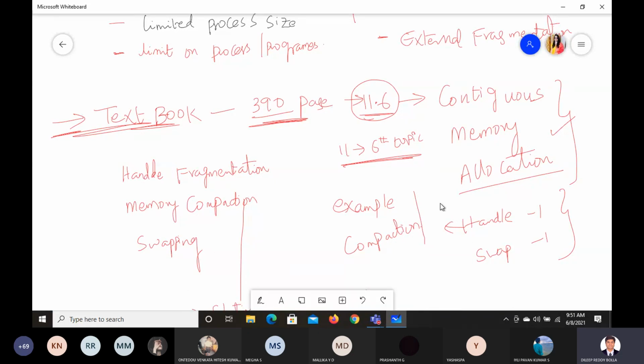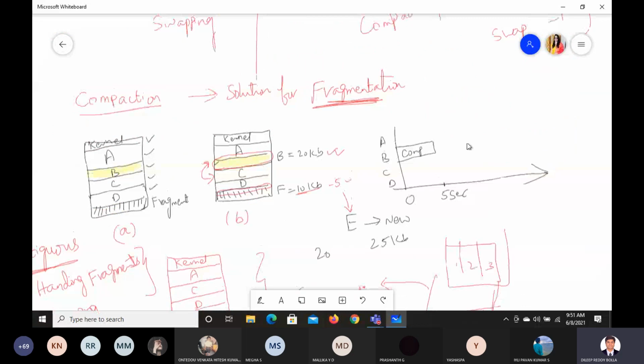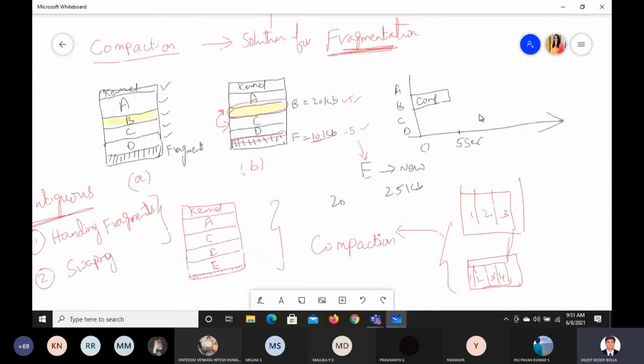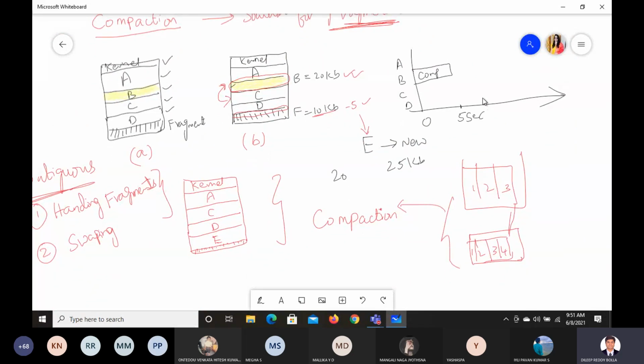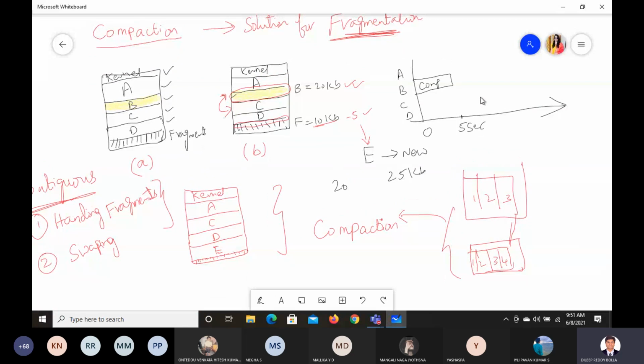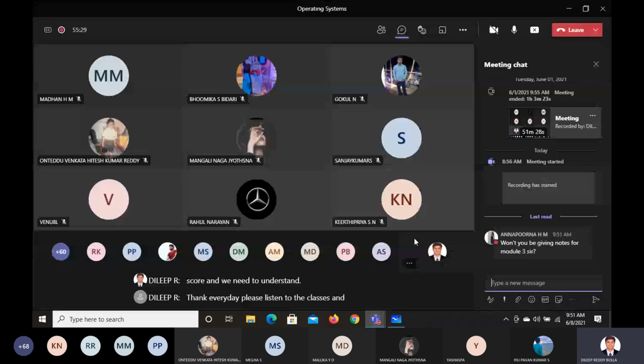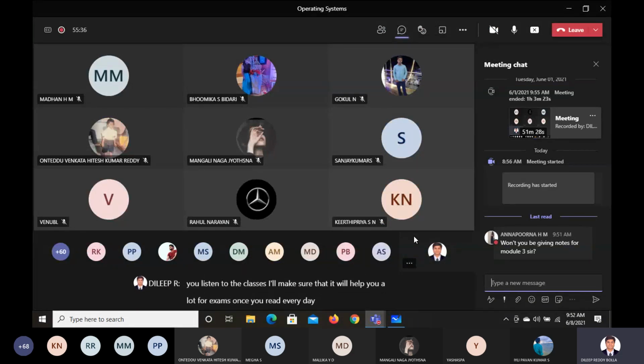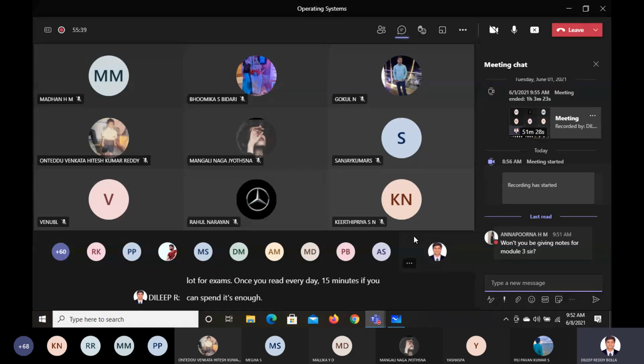Textbooks also, please start reading, so that by the end of the day it will help you a lot. Why? Because we cannot explain all these concepts in the notes. This is not in your curriculum actually, but to understand all this, we need to go back to the core background. Every day, please listen to the classes, and I'll make sure it helps you a lot for exams. If you can spend 15 minutes reading every day, it's enough.